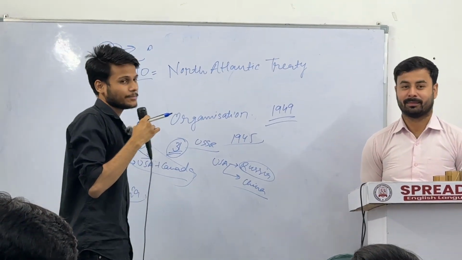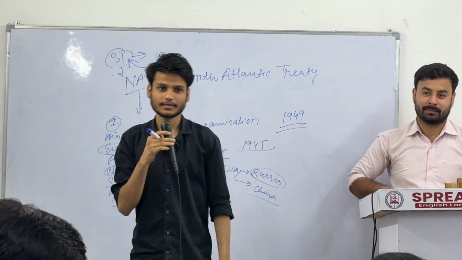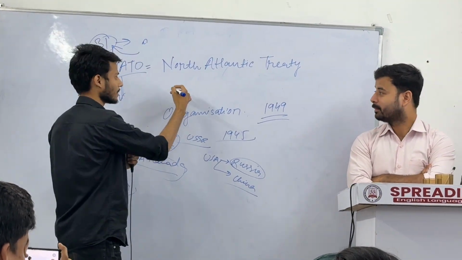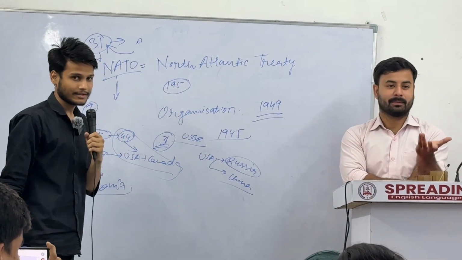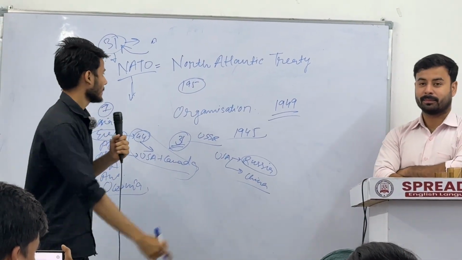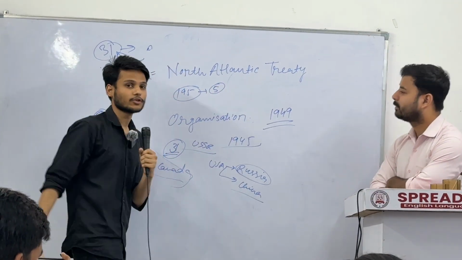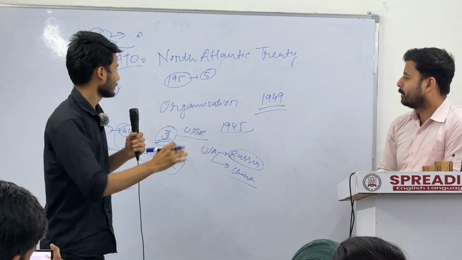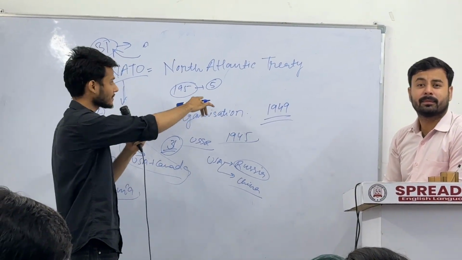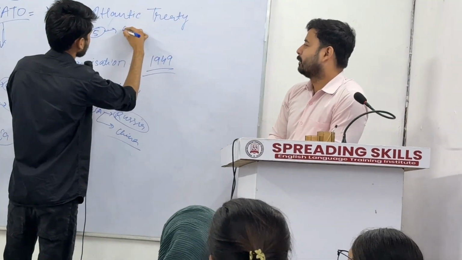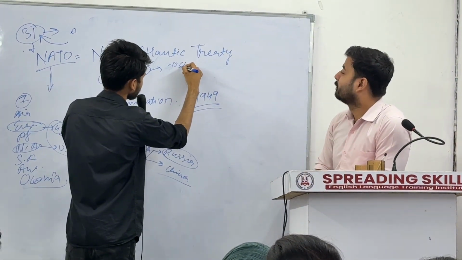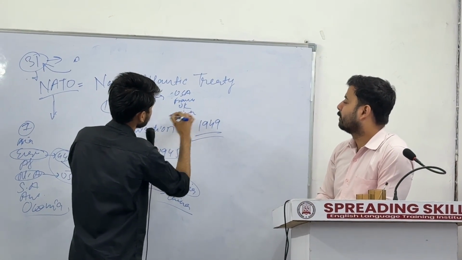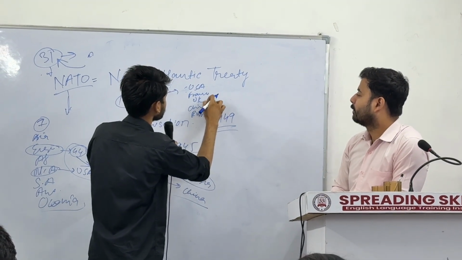Sir asked, when Gaza is a part of the UN, the United Nations Organization, then why is the UN not taking any action to protect? As we know, there are around 195 countries in the world, and all are parts of the UNO. But there are five countries which have veto power. Do you know the meaning of veto power? First of all, I'm telling you the names of those five countries: USA, France, UK, China, Russia. One, two, three, four, five.